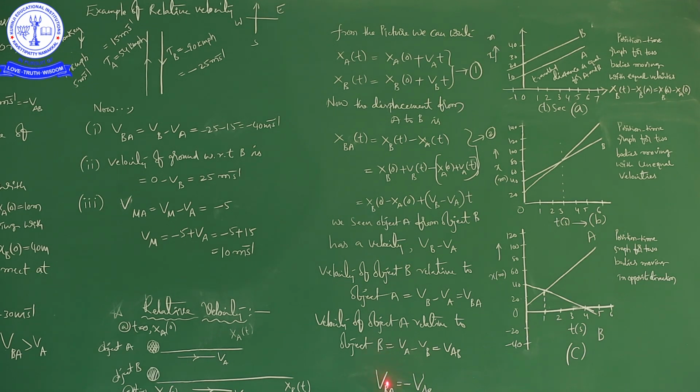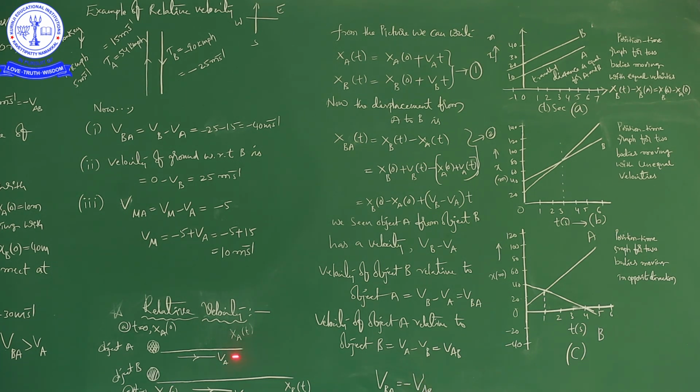So Vba means, keep in mind, velocity of object B with respect to A, otherwise velocity of object B relative to object A. Vab means velocity of object A relative to object B, otherwise velocity of object A with respect to object B. The relation between these two will be like this: Vba is equal to minus Vab.